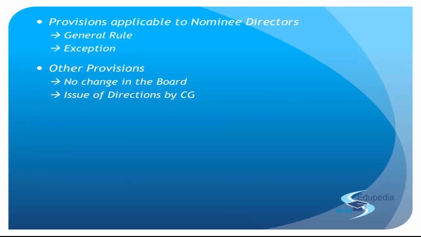But if you look at a change in the board of directors via the shareholders, where they try appointing and removing some people on the board and filling up casual vacancies, that would require a confirmation from the Company Law Board. That is another restriction given. So this section 408 does not authorize the central government to carry on the business of the company or to interfere in day-to-day management. Obviously, the nominee directors will send in reports about the affairs of the company, but the central government will not interfere as to how it should be done and what should be done. They are just concerned that whatever led to the oppression and mismanagement has been settled and curbed.